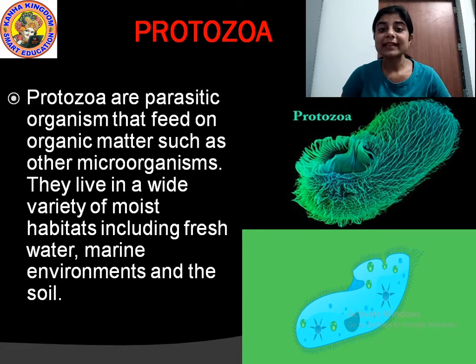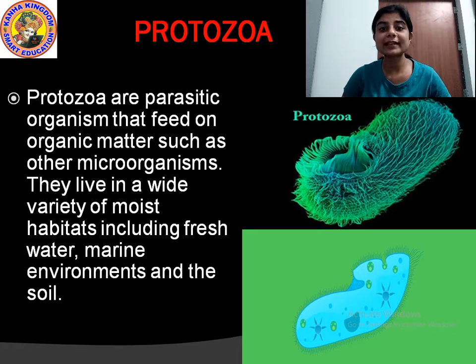Protozoa are parasitic organisms that feed on organic matter such as other microorganisms. Parasitic means these are organisms that need another living body to live in. They cannot live alone.